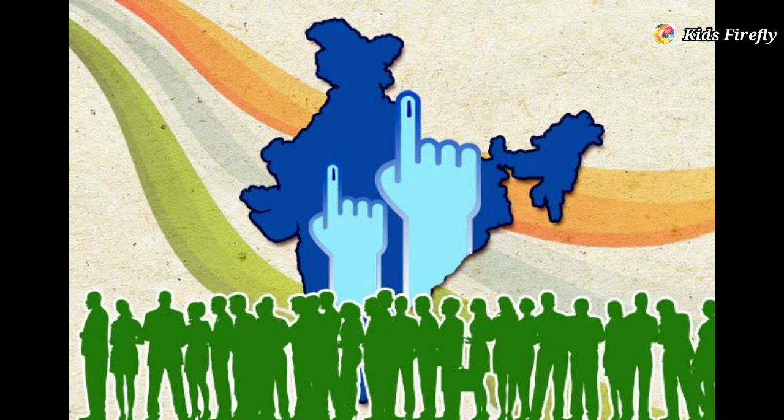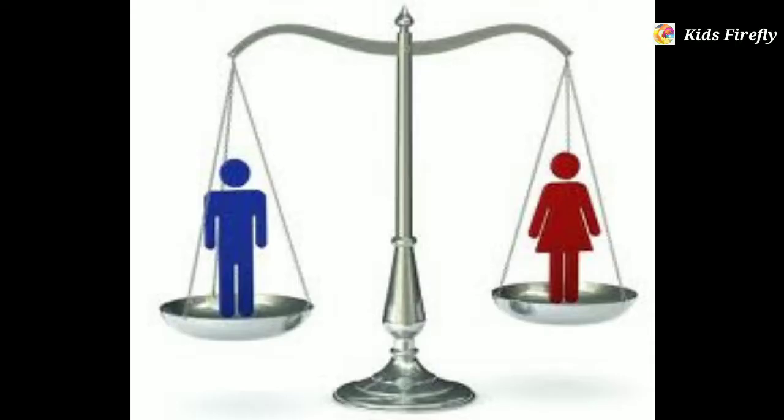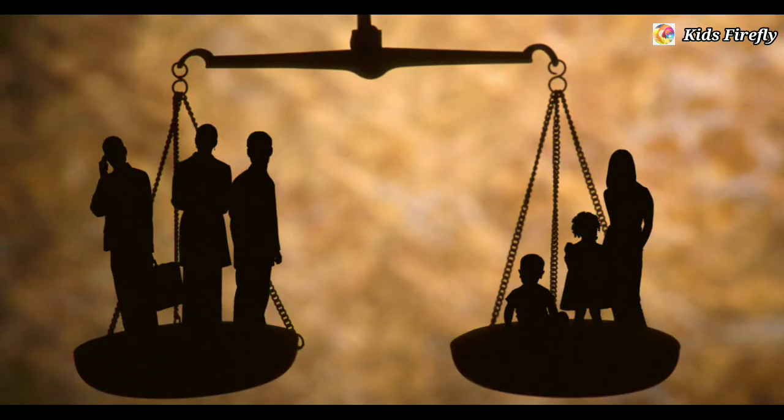In India, all citizens above 18 years of age can vote regardless of their caste, sex, or religion. Thus, the notion of universal adult franchise is based on equality, a basic principle of democracy.